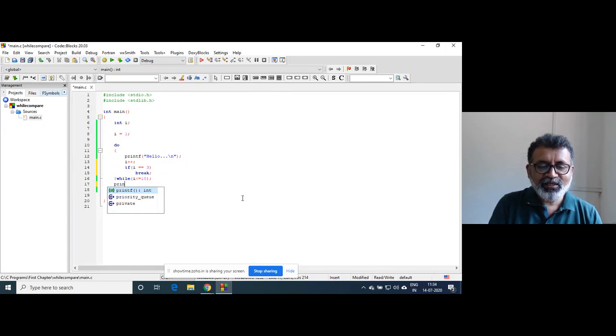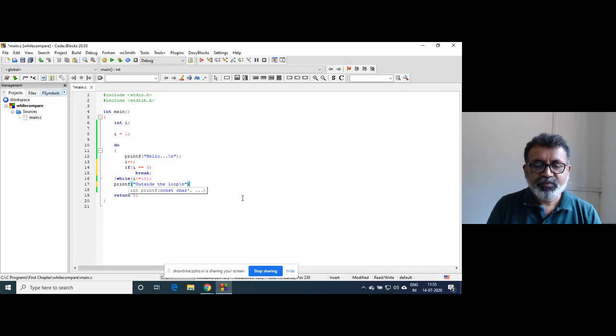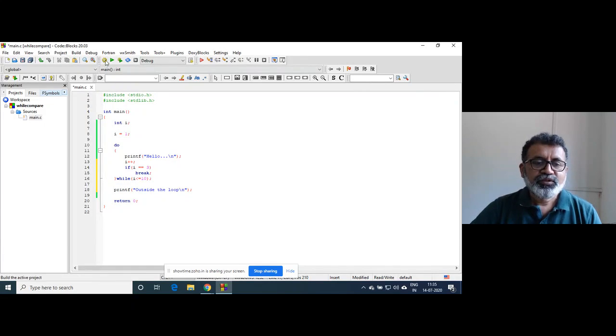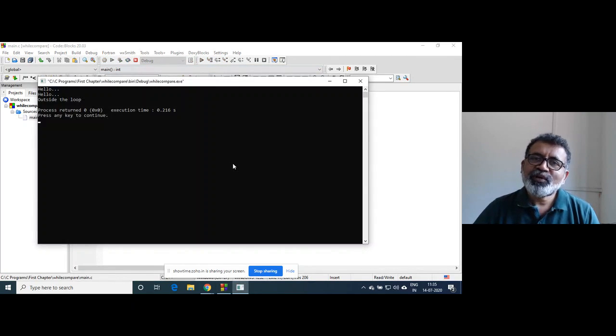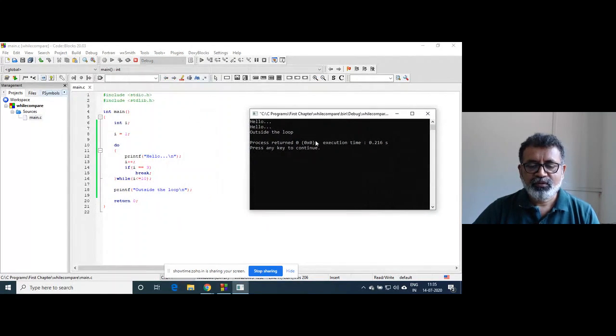So if I write here a simple printf statement right outside the loop, and if I execute this program now, hello will be printed only 2 times. The last message shows you that control goes to the next statement after the loop.